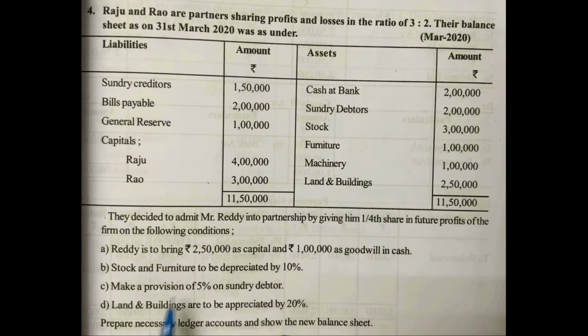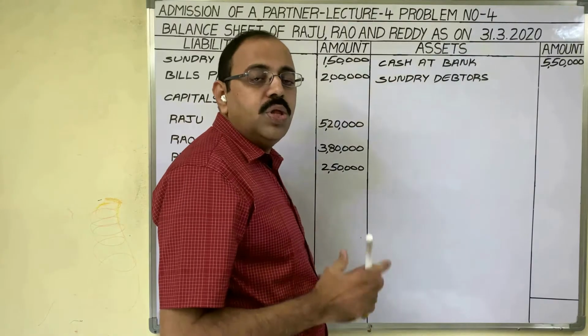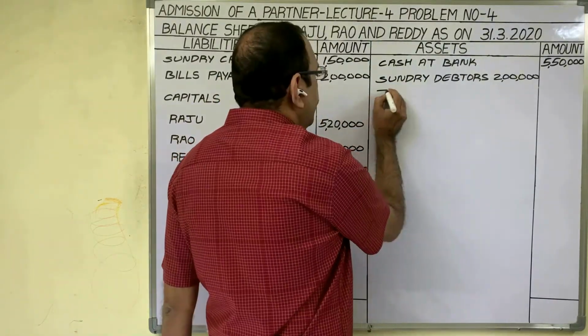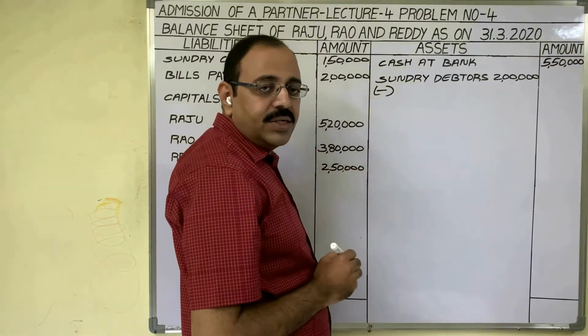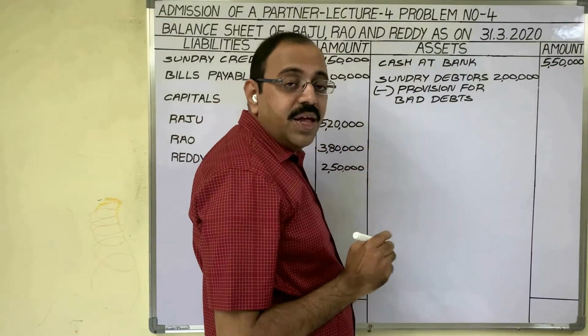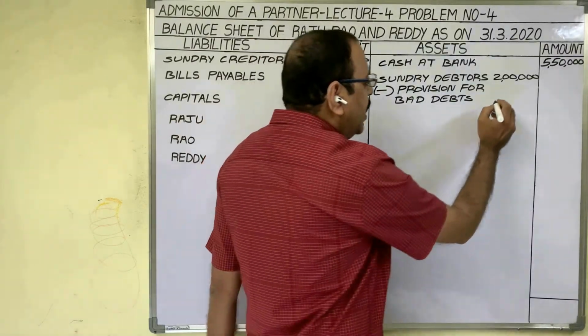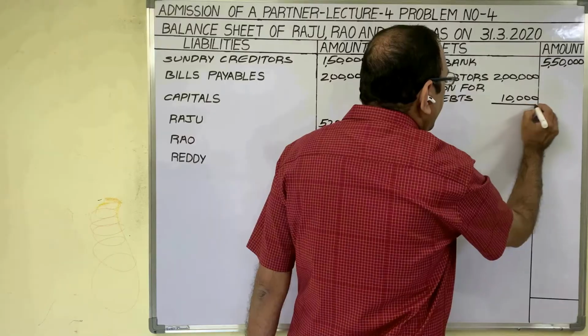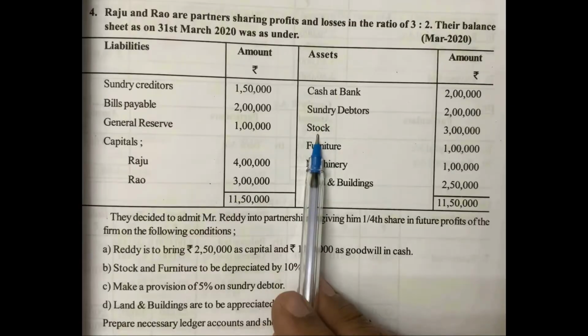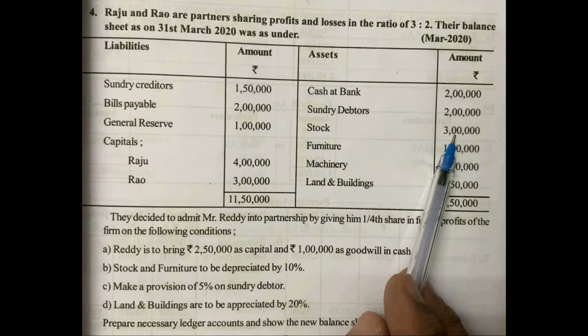Related with the debtors, there is one adjustment. Adjustment number C. Make a provision of 5% on sundry debtors. Sundry debtors. Show the old balance sheet value 2 lakh rupees in the inner column. Provision for bad debt we have to deduct. Minus provision for bad debt. We calculated the amount in the revaluation account, 10,000 rupees. Net amount in the outer column, 1,90,000 rupees.